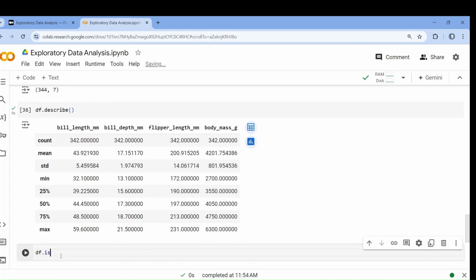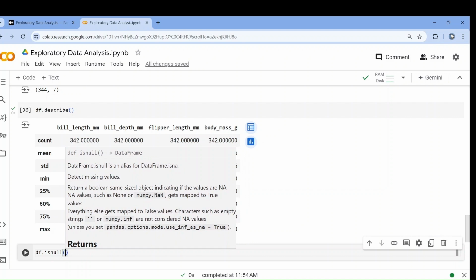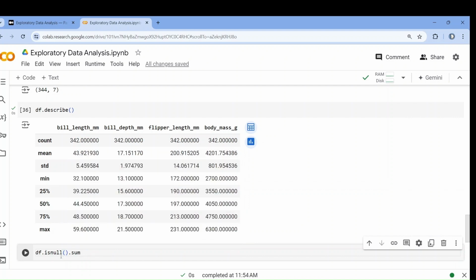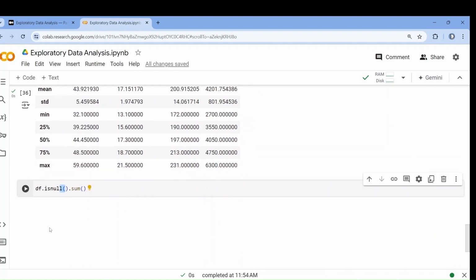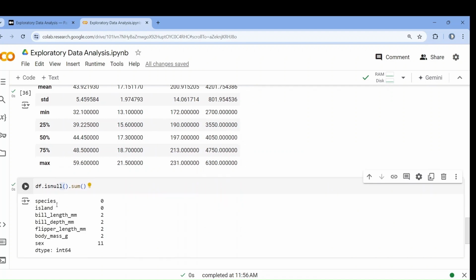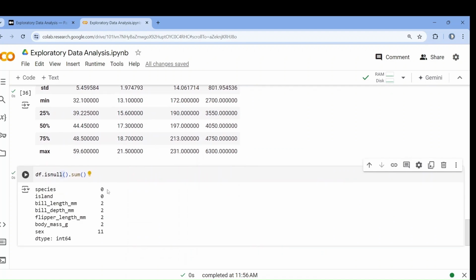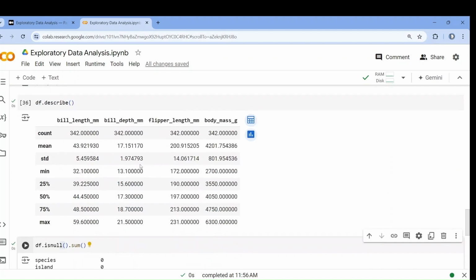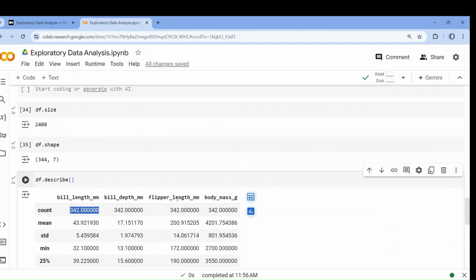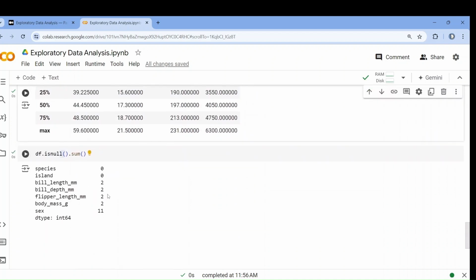If I want to check null values, dot isnull dot sum, it will give us the count of how many null values are present. See here, in species no null value, island no null values, but bill length has 2, because we check here the total is 342 count, so 2 values are missing in every column. See, 2 values are missing. In sex 11 values are missing.